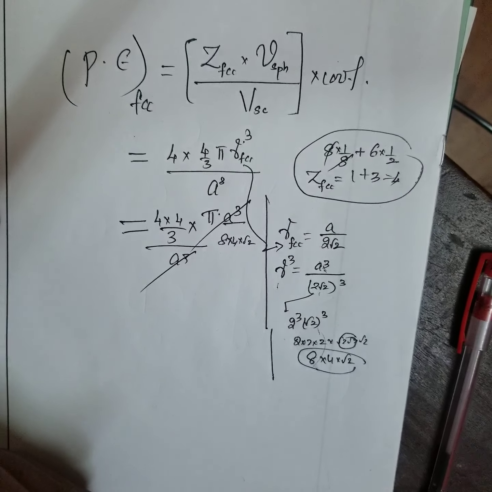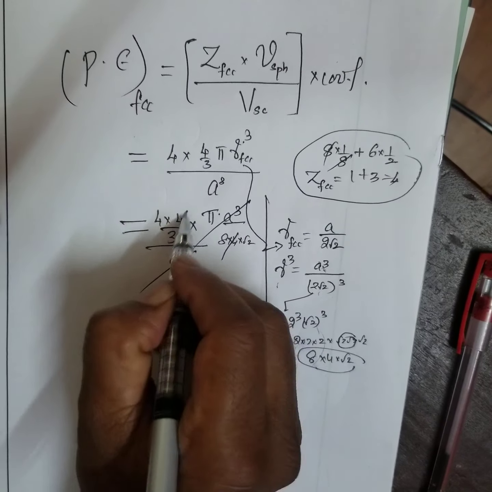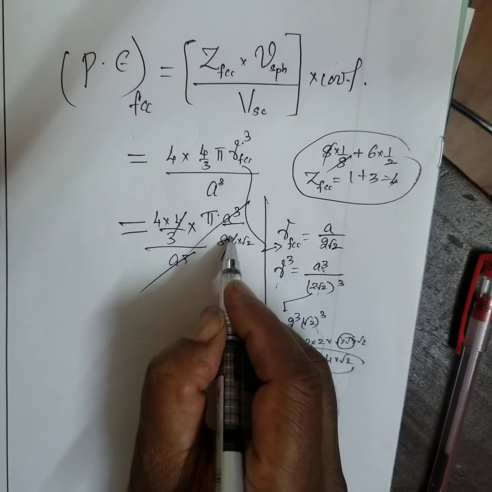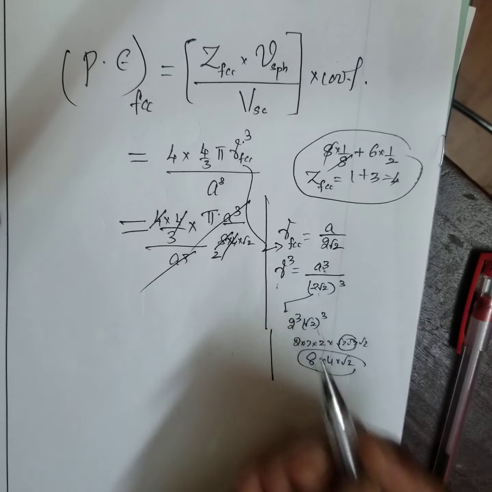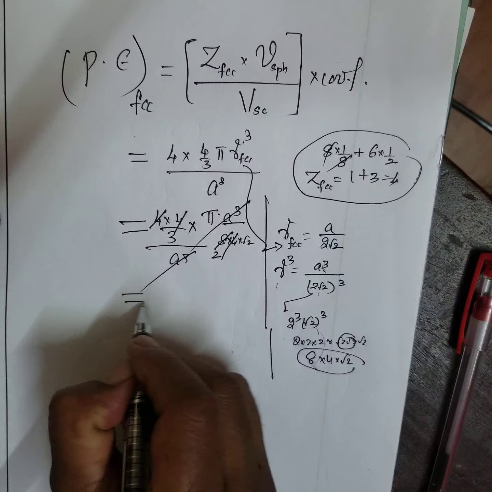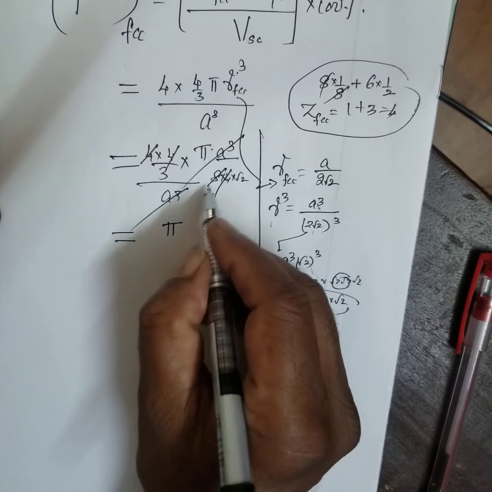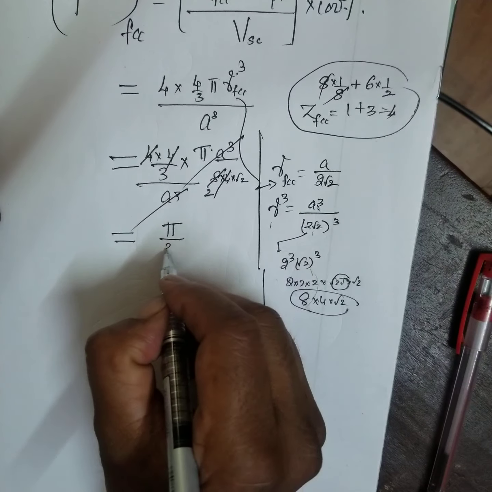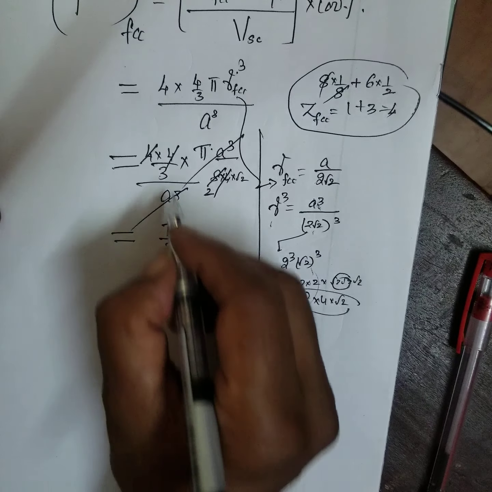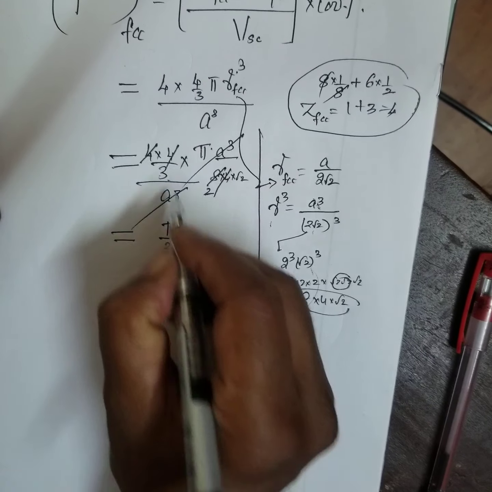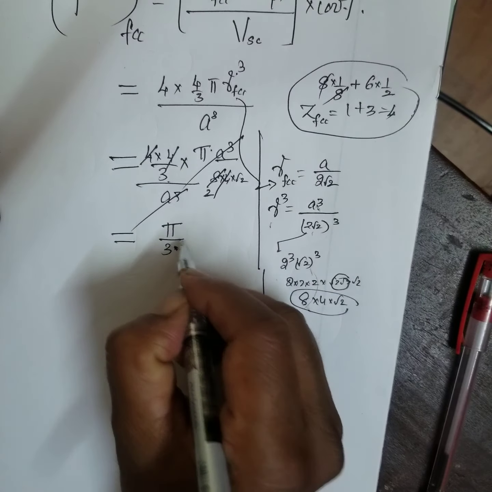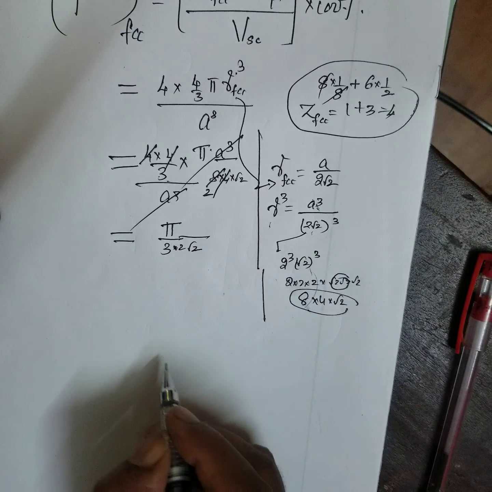We first clear all this. Here 4 gets cancelled. This is 2 times, this is 1 time. Pi by 3 into 2 root 2, that is